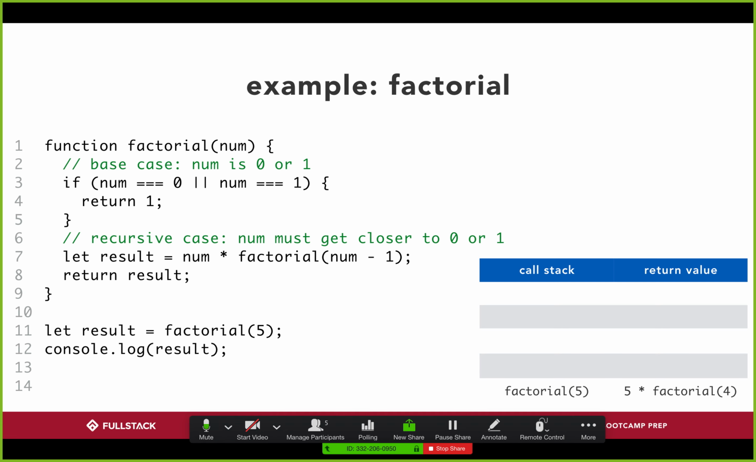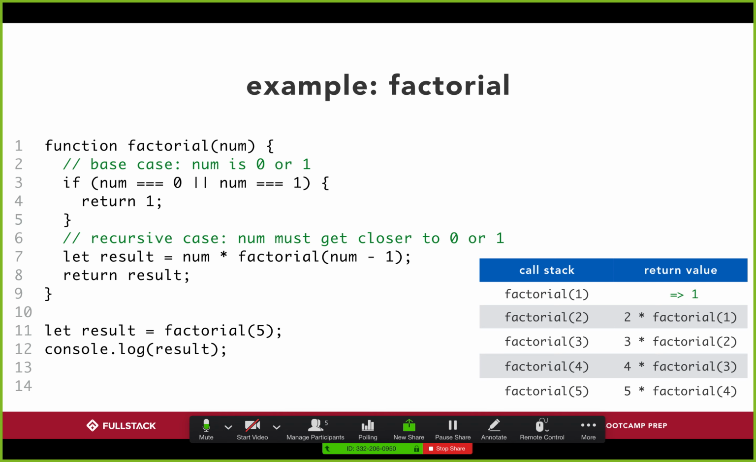Well, that means I need to call factorial of 4 to figure out what factorial of 4 is, right? Factorial of 4 says, okay, great, let's run through this function again. It's not 0 or 1. Well, factorial of 4 is 4 multiplied by factorial of 3. So now we figure out what factorial of 3 is. And look at my call stack, right? At each juncture, I'm just doing factorial of num minus 1. And finally, I get to factorial 1. What's factorial 1? It's just 1.